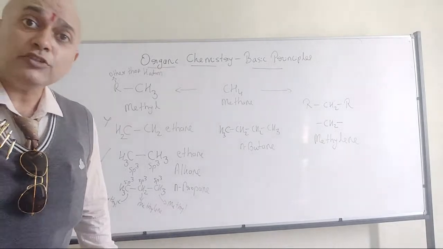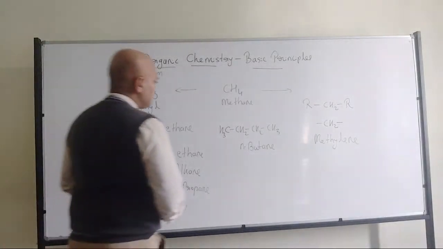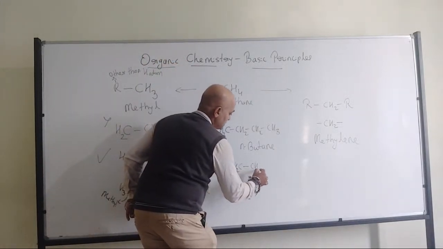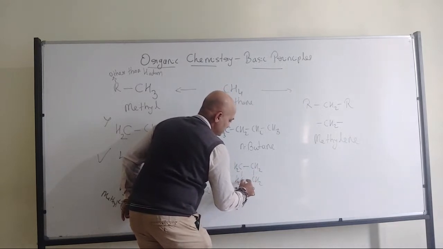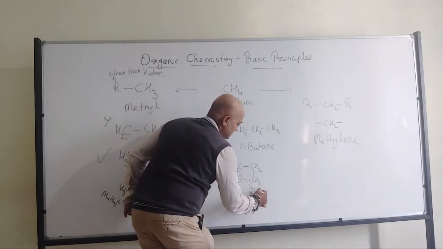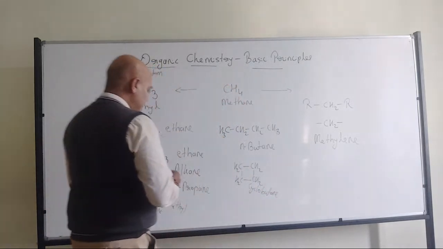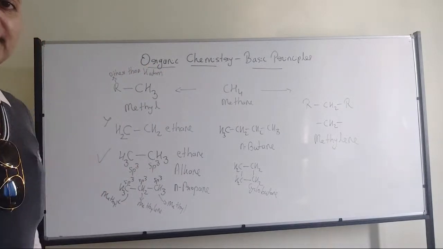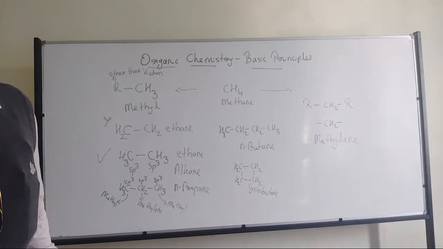Because we have cyclobutane also. Just before we have discussed, even we have the cyclobutane. CH2, CH2, CH2, CH2. So this is cyclobutane. So other than the ethane, all the other molecules we can represent as N or cyclo.